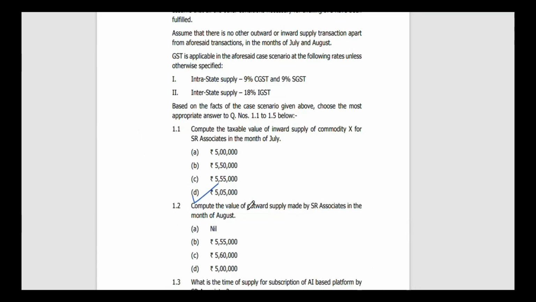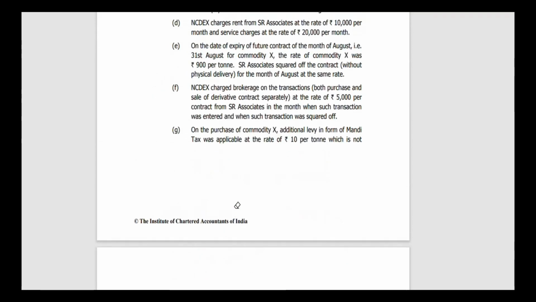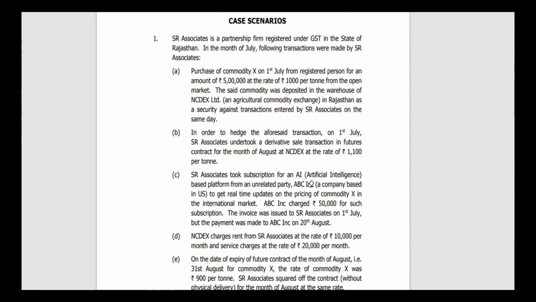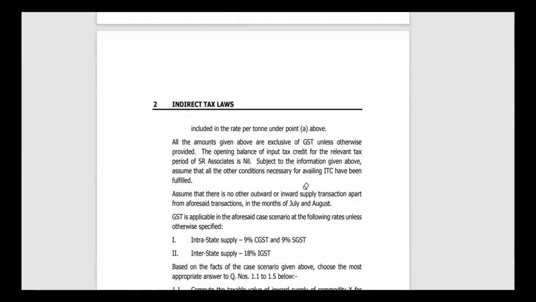Next question, compute the value of outward supply made by the SR Associates in the month of August. We can see here in the month of August there is only one transaction, that is subscription for AI, and that too is a purchase transaction, that is not an outward transaction. So we can see here the answer is nil. There is no outward supply. There is only inward supply.